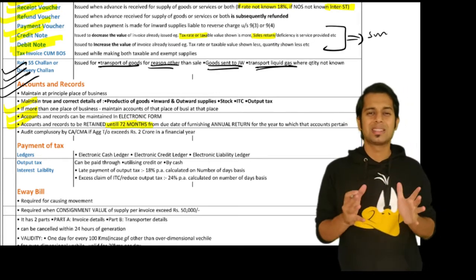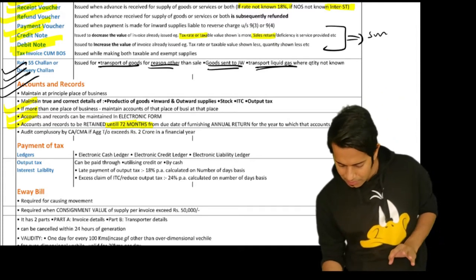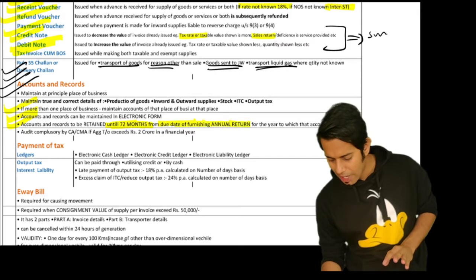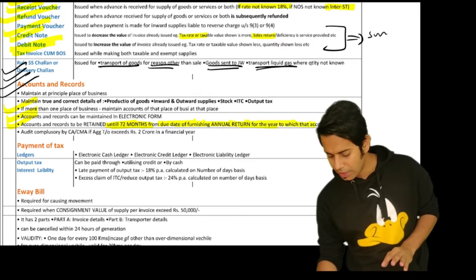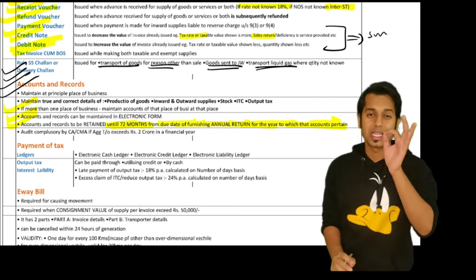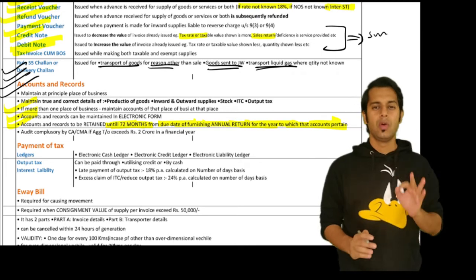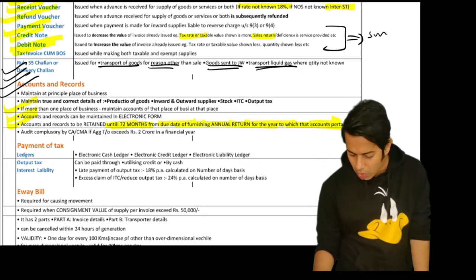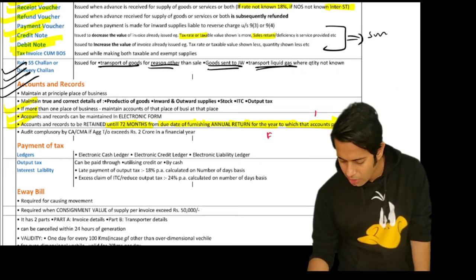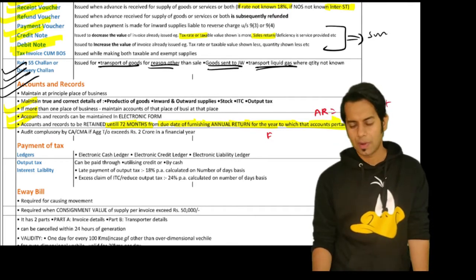You should maintain these accounts for a period of 72 months from the due date of furnishing the annual return for the year to which those accounts and returns pertain. Say, for example, the due date of filing the annual return is 31st December of the next financial year.